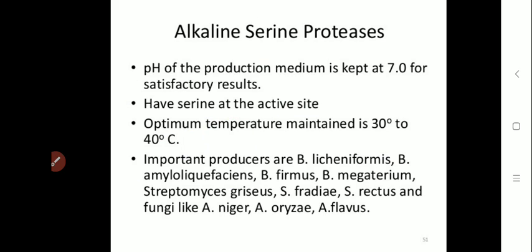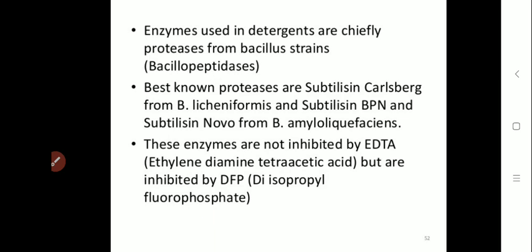All these different types of bacteria as well as fungi are utilized for the production of alkaline serine proteases.